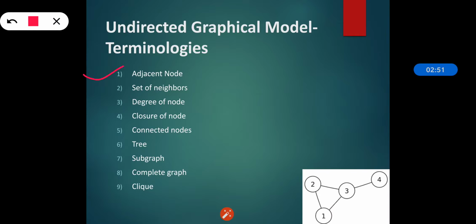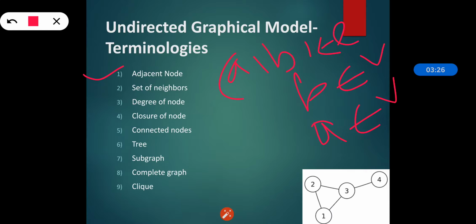The first one is the adjacent node. Suppose we have a node B which belongs to the vertex set V. Node B is adjacent to node A, which is also part of V, or a neighbor of A, if and only if there is an edge between A and B. Means if a particular edge connects the vertices A and B, then the two nodes are adjacent.